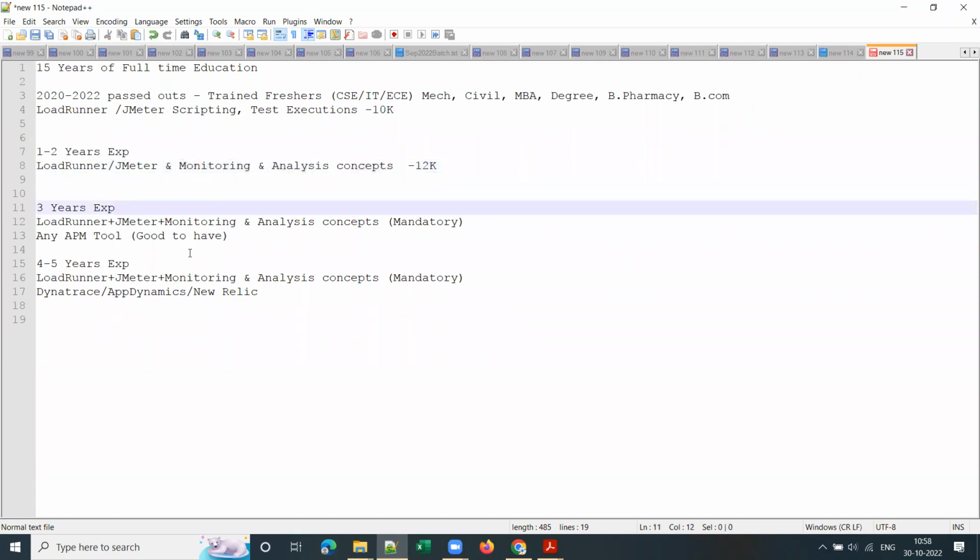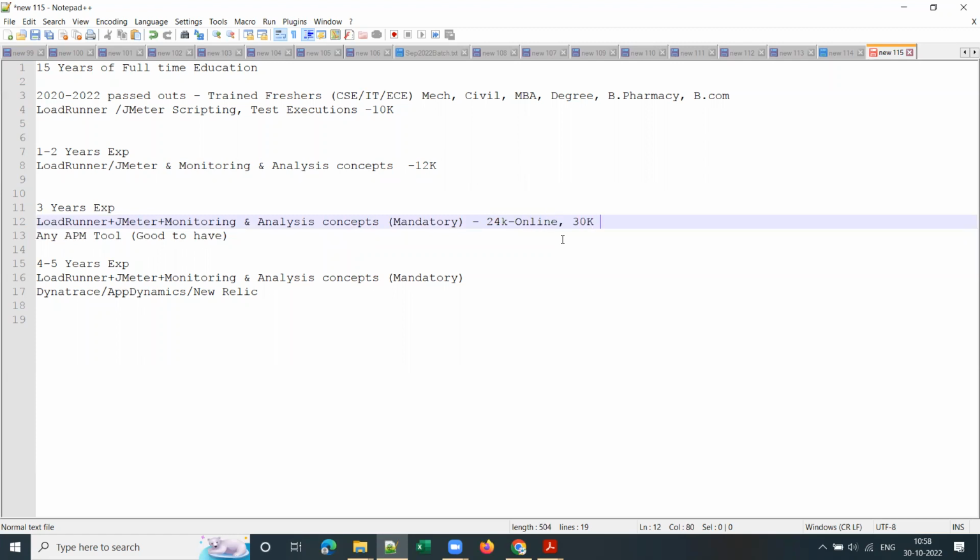And for 3 years experience, this is the requirement: LoadRunner plus JMeter, and monitoring and analysis is mandatory. And 1 APM tool is good to have, right? For this, the training fee would be 24K for online and 30K for classroom.